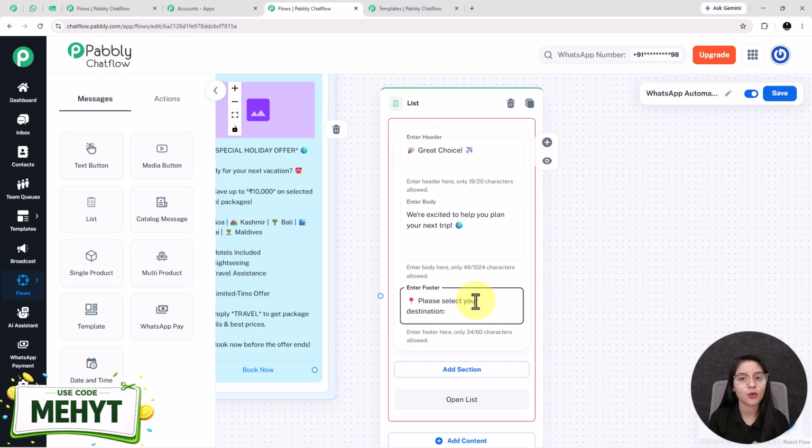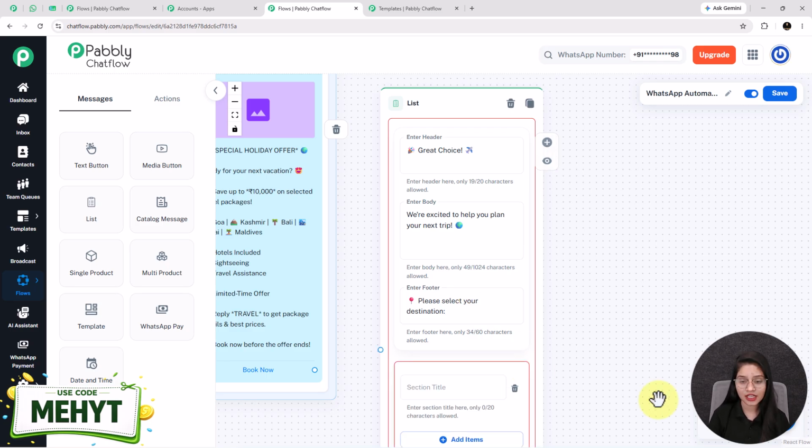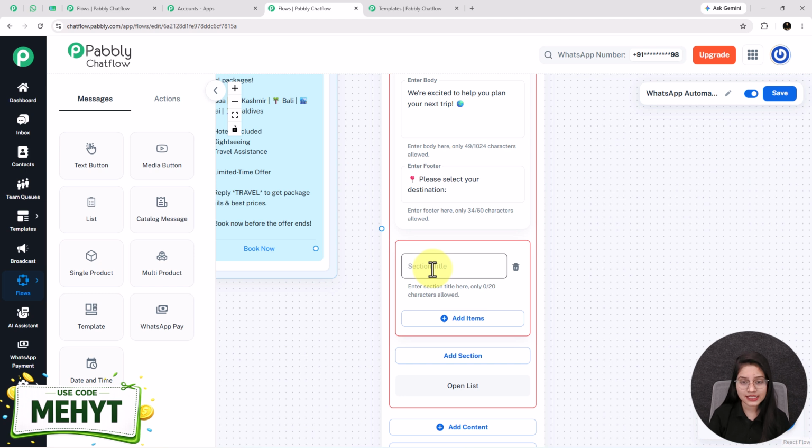I'm going to create a WhatsApp chatbot for a travel agency, but whether you run a real estate, service-based or any other business, you can make the changes in it. Next, I'm clicking on this edit section button and entering a section title as destination type. After that, I want to add a list of types of destination.